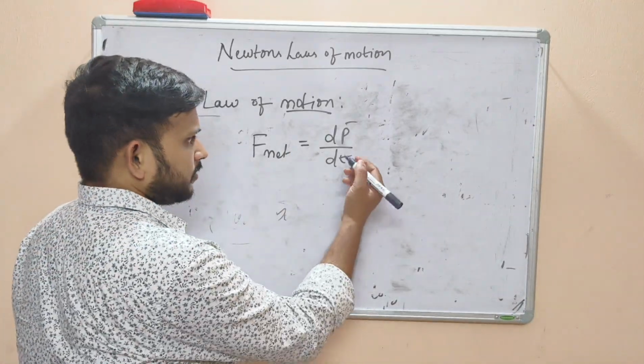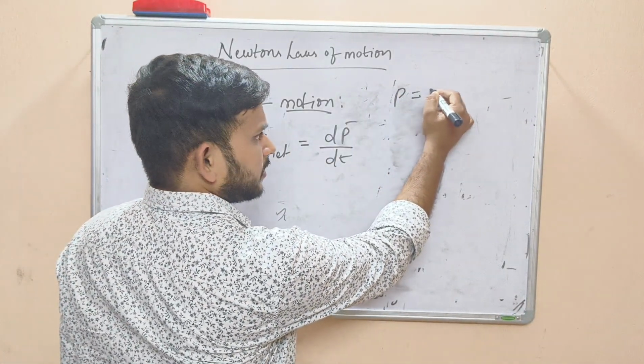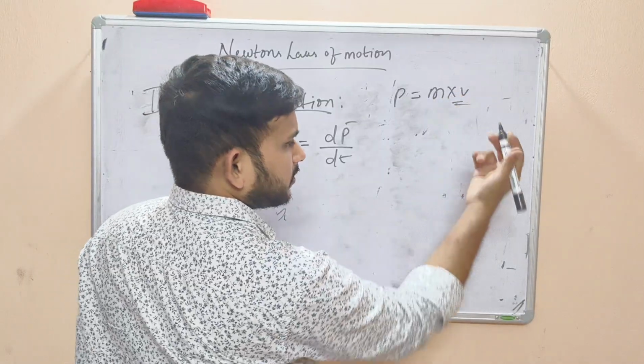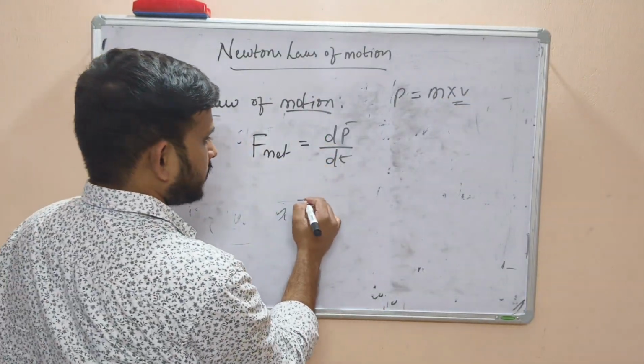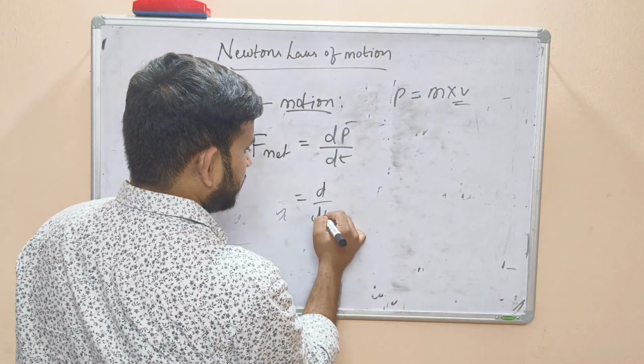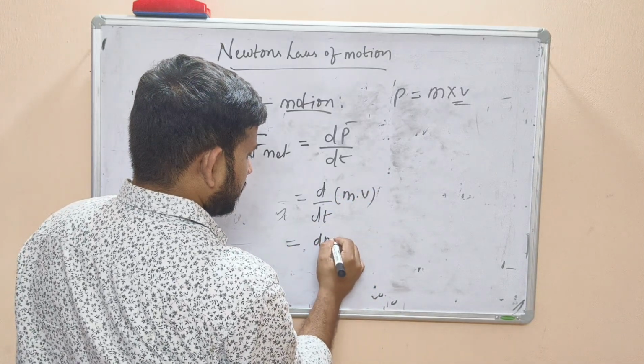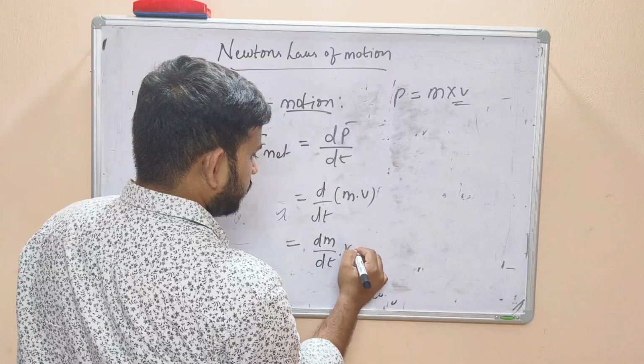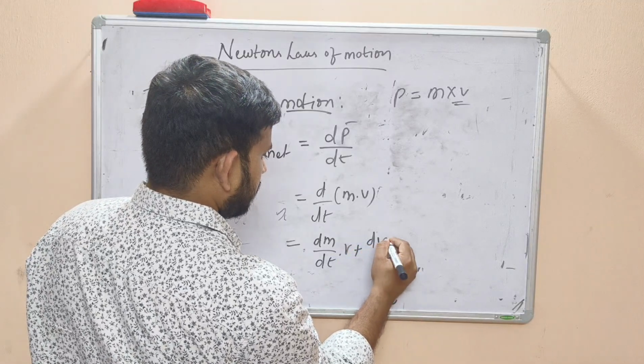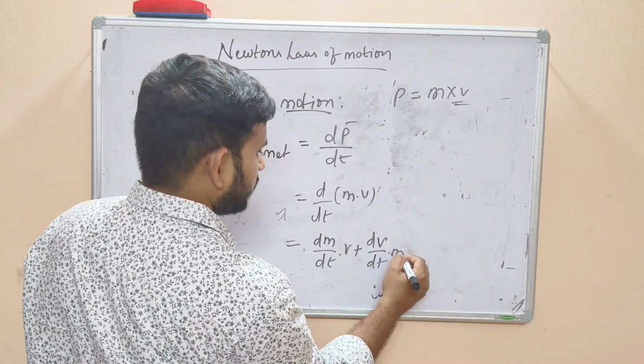We know that momentum is the product of mass and velocity. So we substitute: F is proportional to d by dt of (m times v). Differentiating, we get dm by dt into v plus dv by dt into m.